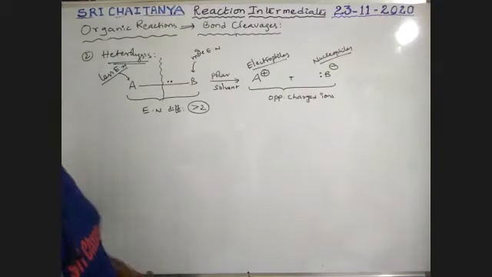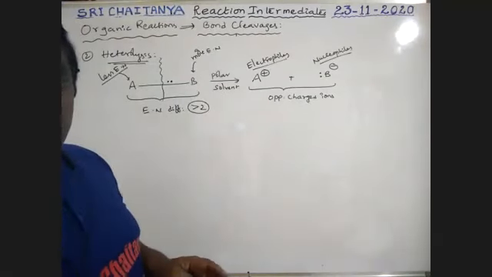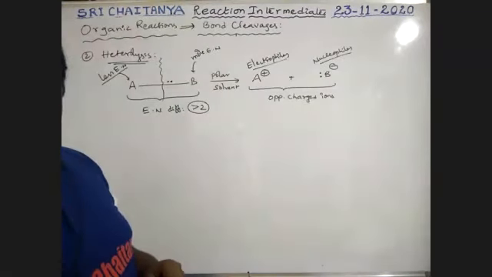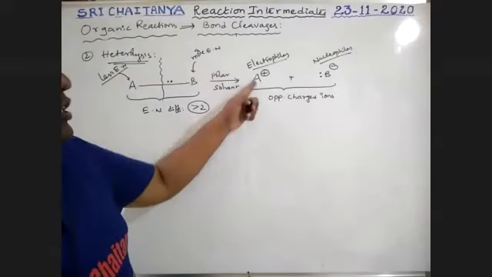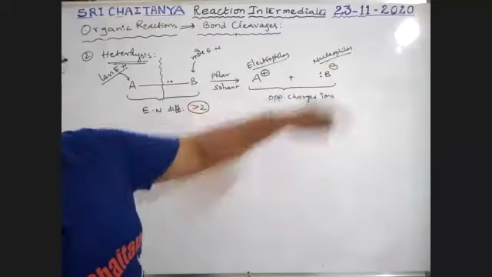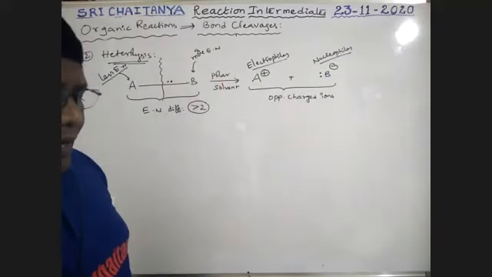That means unequal cleavage: one gets a positive charge, another gets a negative charge.